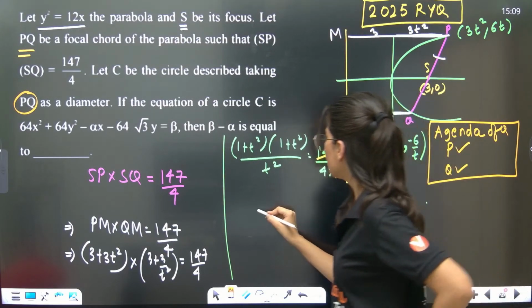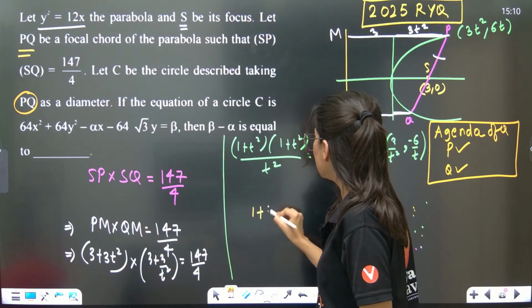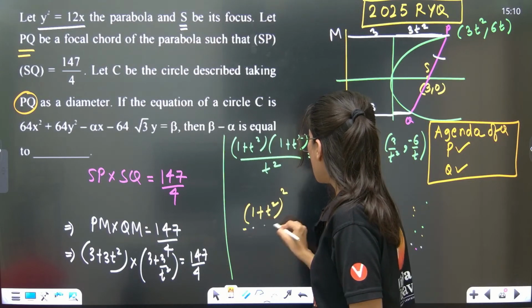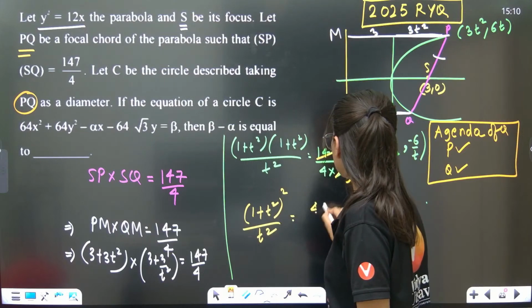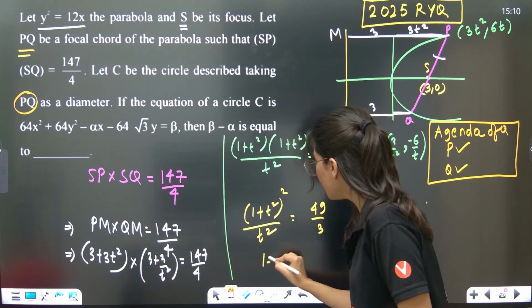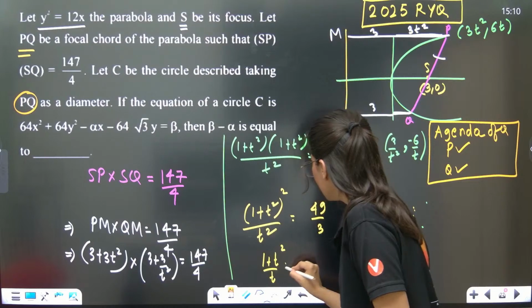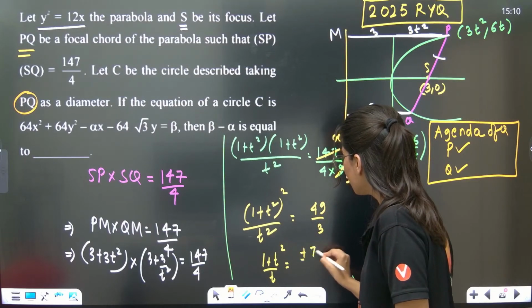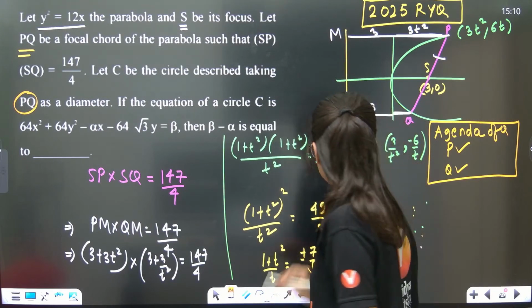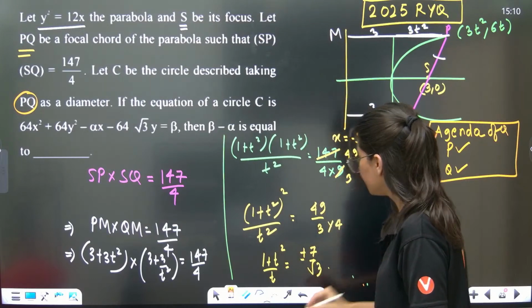So now this is 1 plus t square whole square upon t square is equal to 49 by 3. So 1 plus t square by t will be nothing but plus minus 7 by root 3. Correct or not? Sorry, there is 4 also, no?